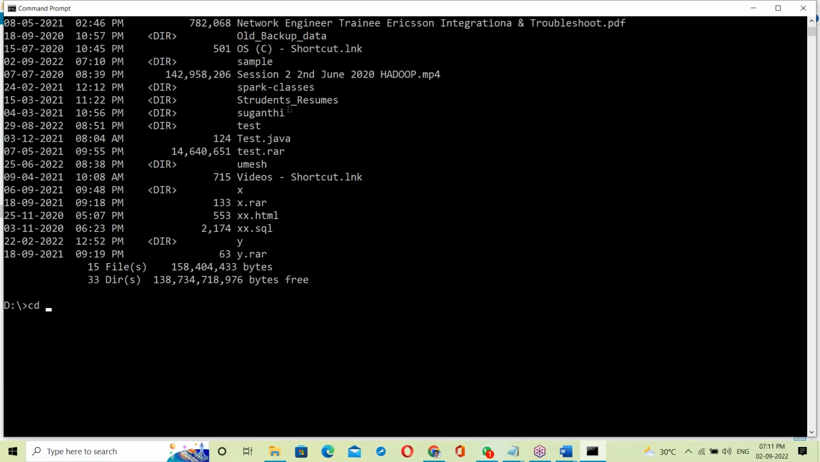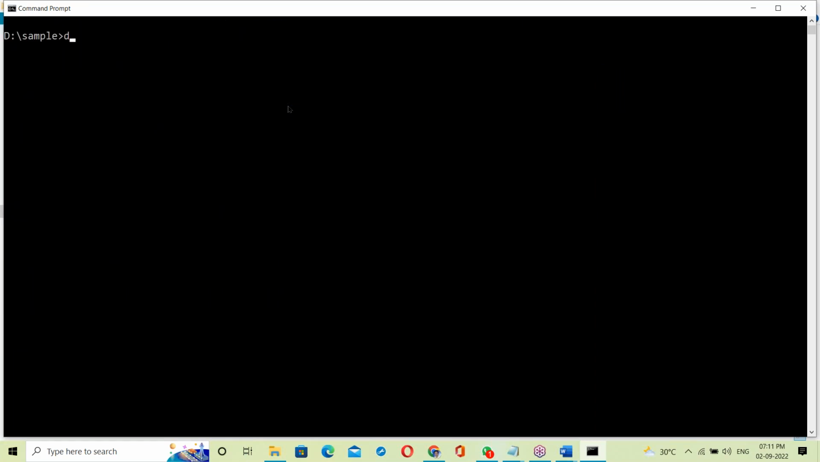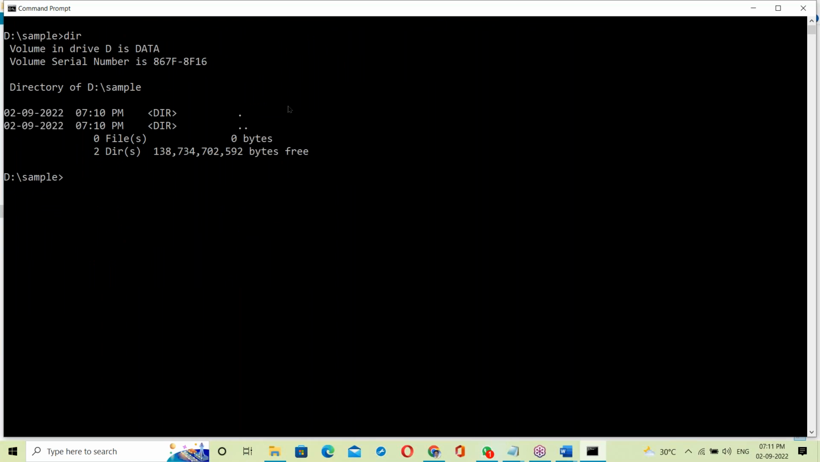Change of directory, the CD command. CD sample, changed. Okay, dir shows the directory contents here. It shows the sample directory contents. Now here it's empty. Yes, it's empty here, right?